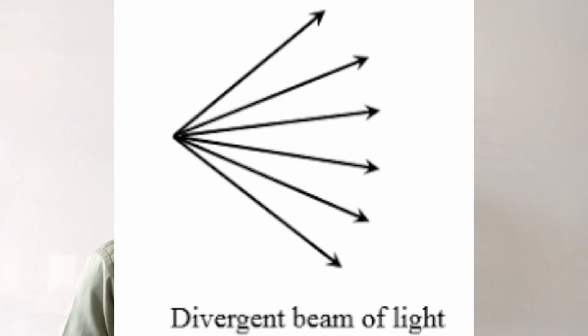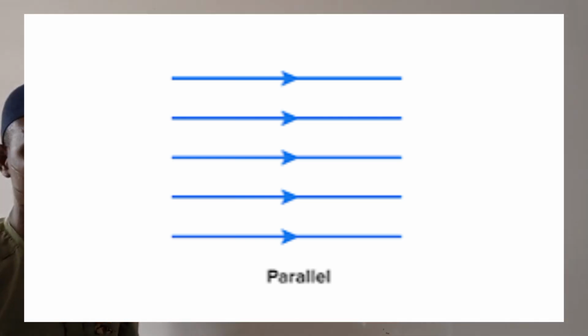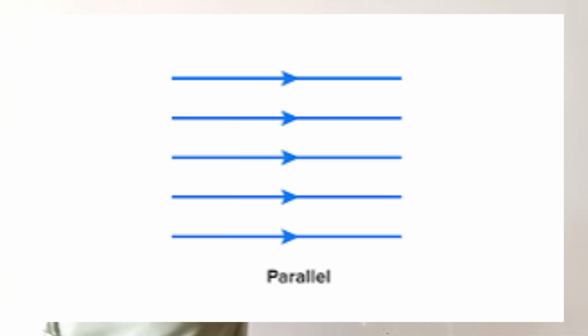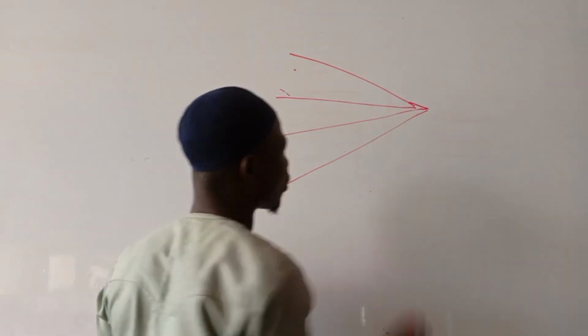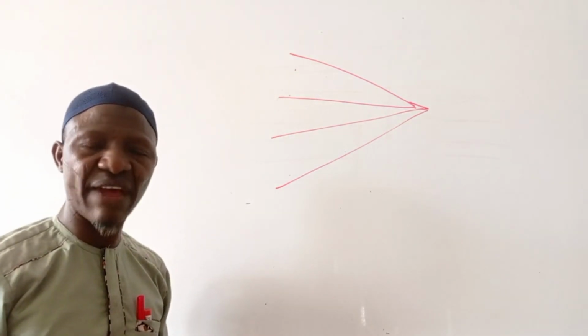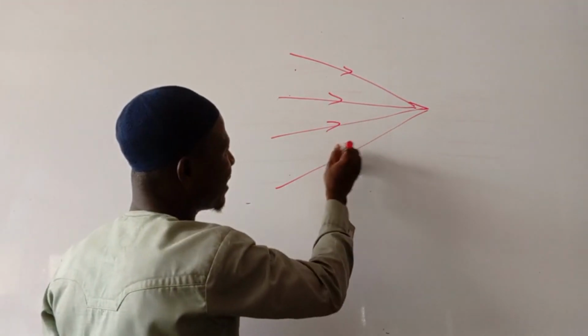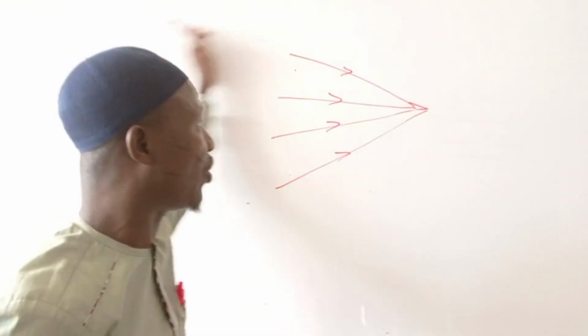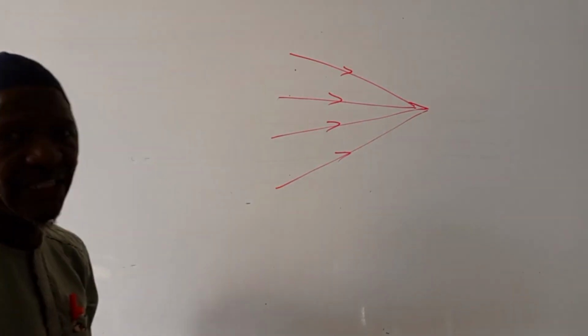The third one is when we have rays of light that are parallel to each other. We call it what? Parallel beam. The first one, we have this ray. As it is like this, we cannot conclude whether it is a convergent beam or divergent beam. For instance, if I put an arrow like this, the arrow indicates that they are coming from this side, and all of them meet at a point. So in that case, they converge. We call it convergent beam.